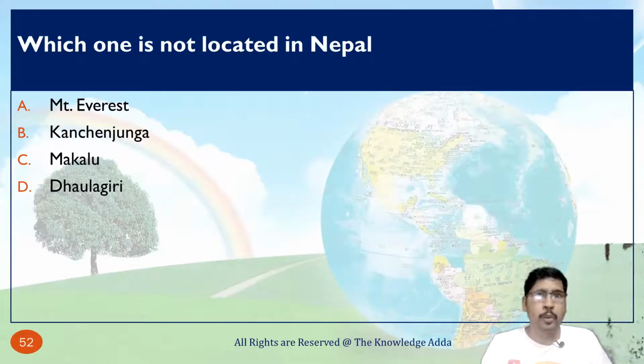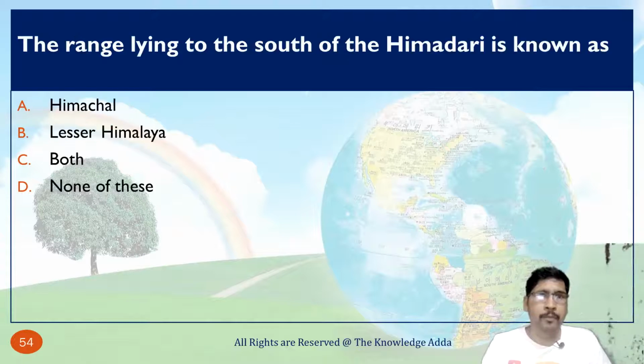Which one is not located in Nepal? Kanchenjunga is not located in Nepal because Kanchenjunga is located in India. The range lying to the south of Himadri is known as Himachal or Lesser Himalaya. So option C is correct.